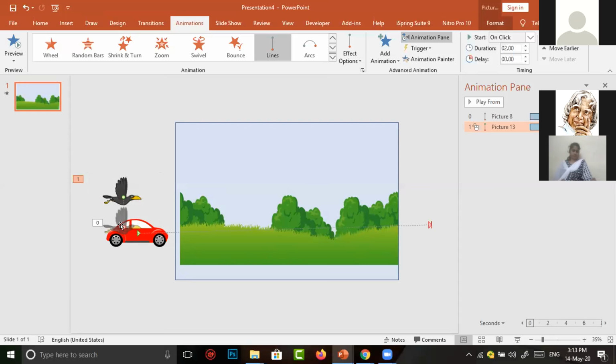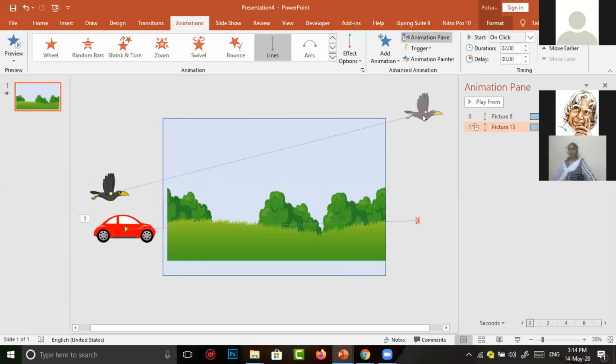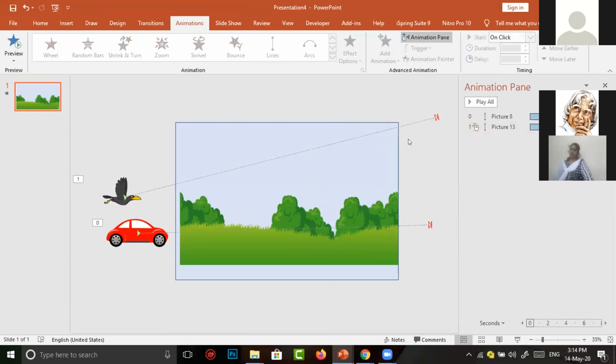The end point is here. I click on the end point, select it, and drag the image to the right of our slide now. That's all. Second animation also completed.